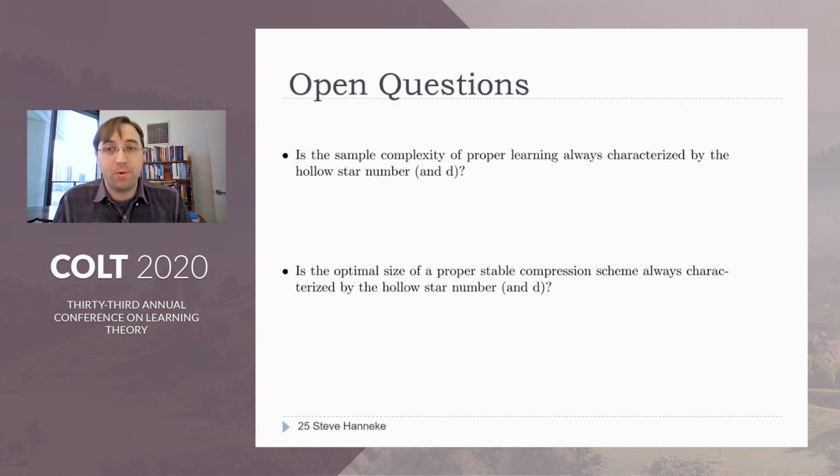Okay, there are some interesting open questions in this work. In particular, it's interesting to consider how the two parts of this work relate to each other. And we also wonder whether maybe the hollow star number might be the right complexity measure for proper learning, and whether proper stable compression schemes might supply some kind of a general solution to the proper learning problem.